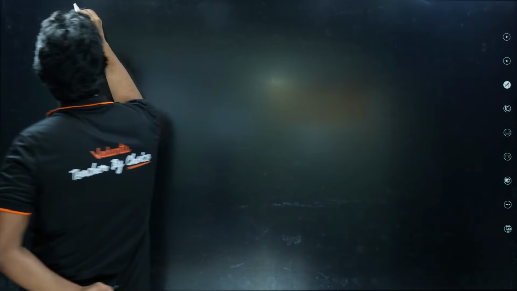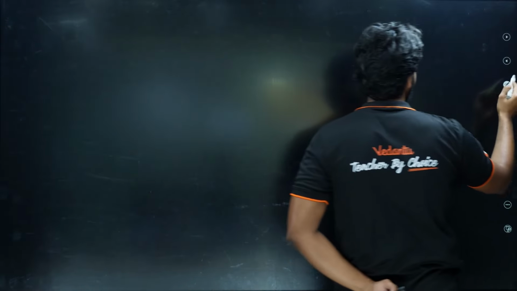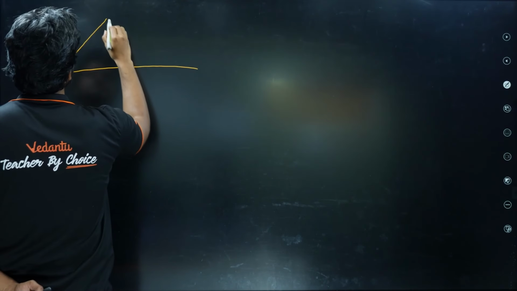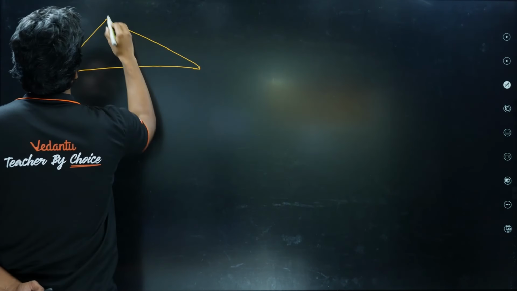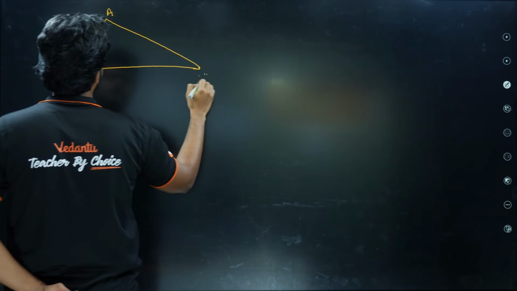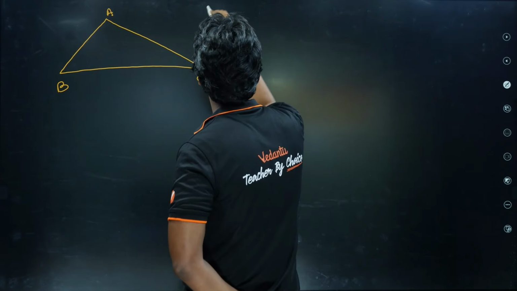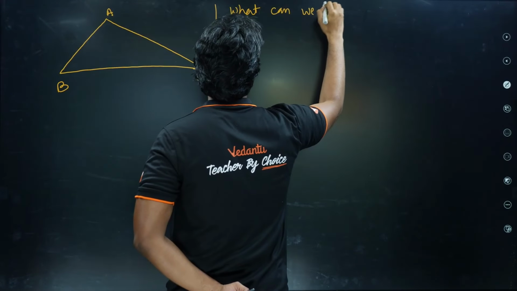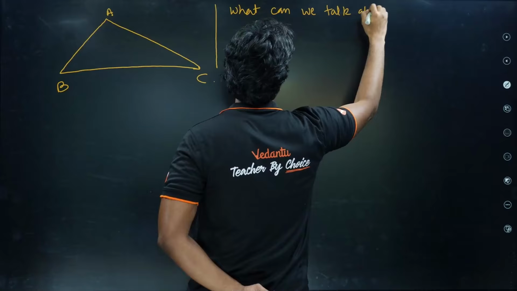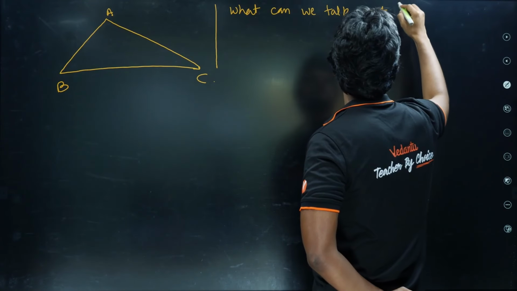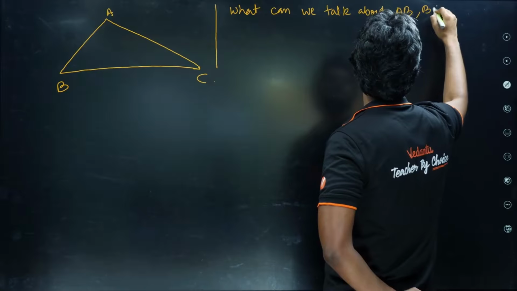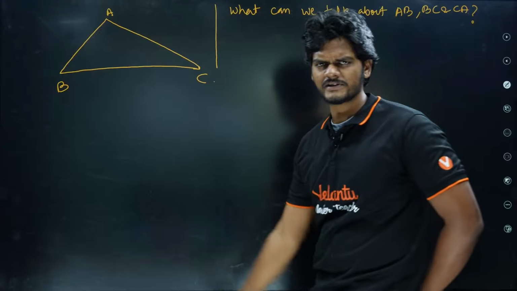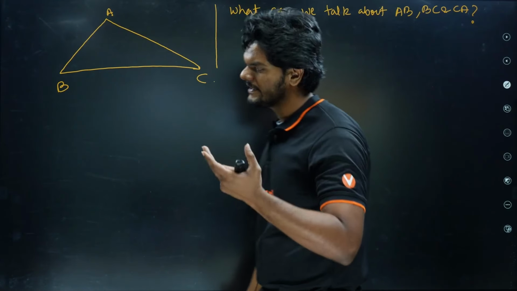Now let's talk about if I have a triangle again. What is the condition on the sides? What can we talk about? AB, BC and CA. Right? This is a very valid question. What is the condition of formation of a triangle?